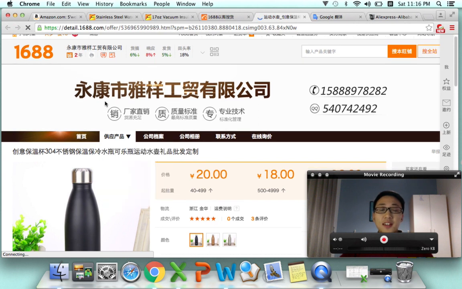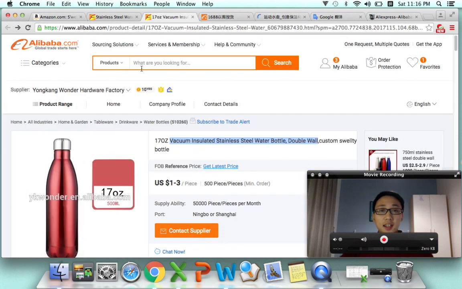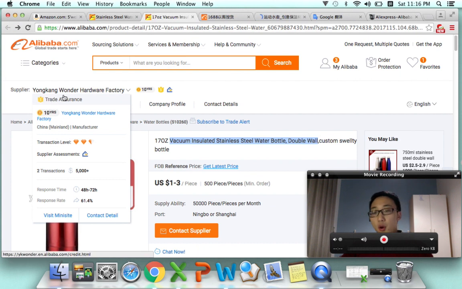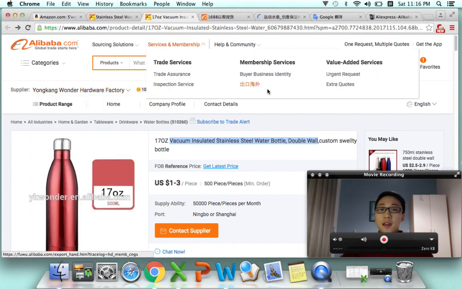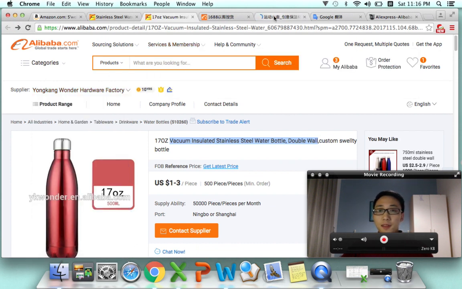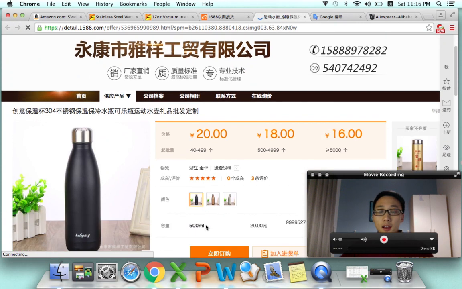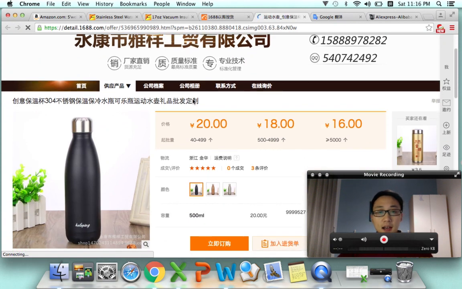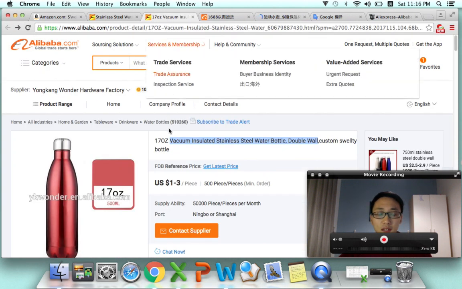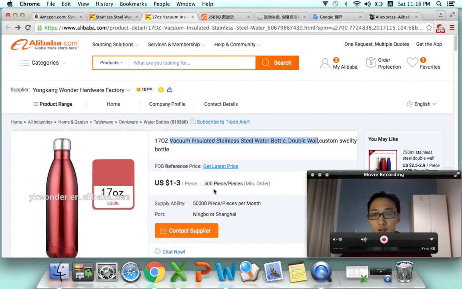So this city, Yongkang City, is very famous for hardware and stainless steel products. So you can have a look now, right? Okay, so we can see here on 1688, the MOQ is even smaller, from 40 pieces, and here we got 500 pieces. Of course, if you talk with them, maybe 100 pieces. We don't have time to talk with the supplier, we just have a comparison, okay?